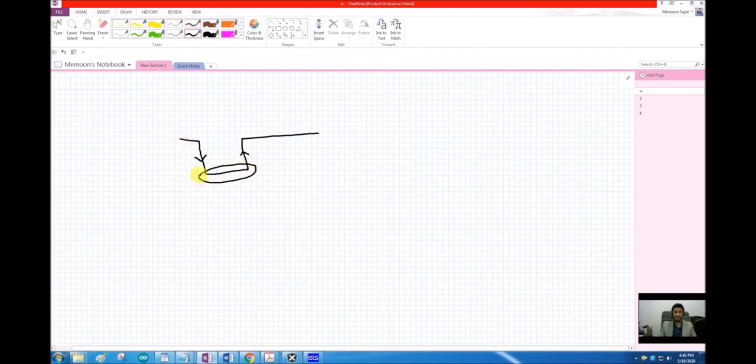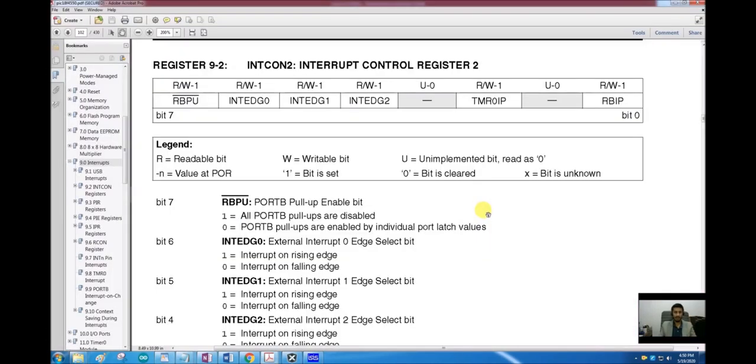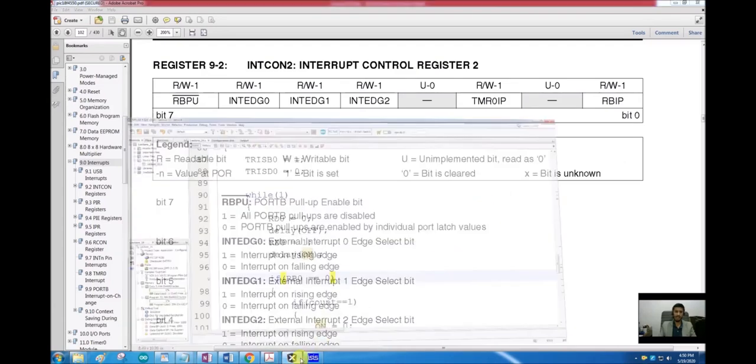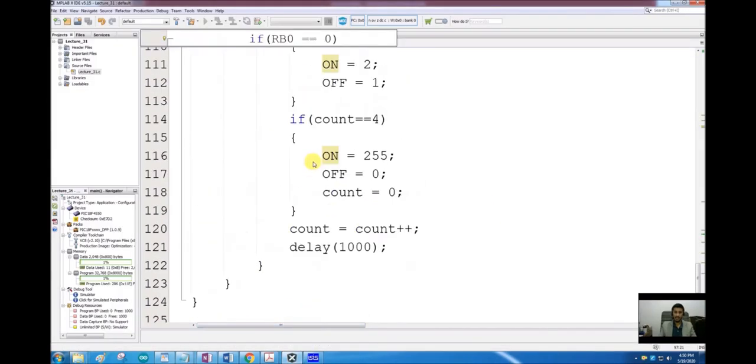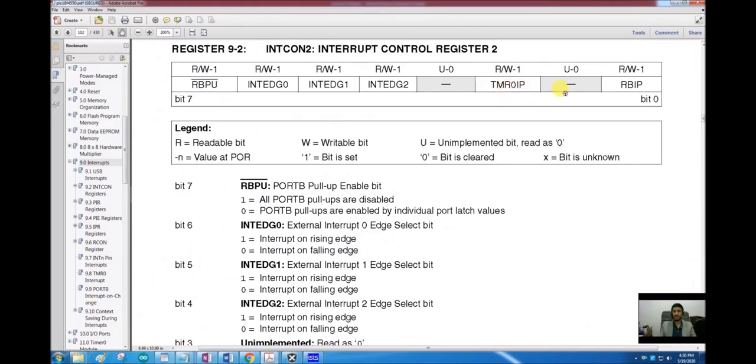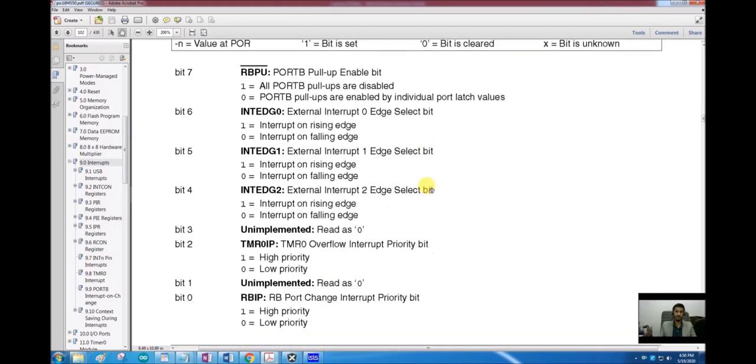Whatever this time is, we don't care. This is the time for the press of the button. So if we quickly press the button or if we keep pressing it for some time and then leave it, both these edges will occur just once. So we don't have to give the delay in this case. So that is a big advantage. We can get rid of this delay of 1 second. Then the timer 0 interrupt priority, RBIP, we are not going to use these two.